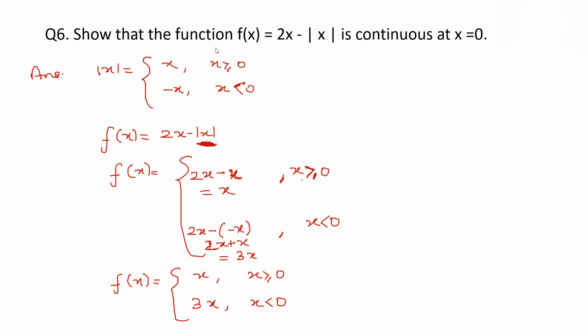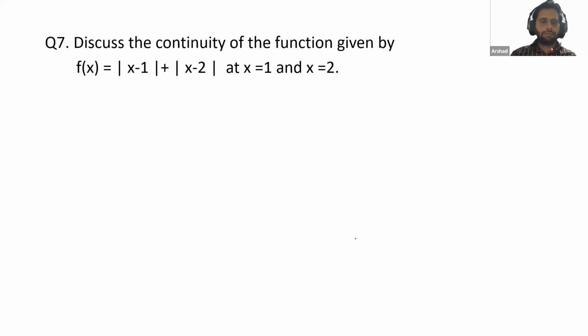LHL is 0, RHL is also 0. Please check here. We have x here, and the final result we are getting is x. Nabil Khan, is it done? Very good.